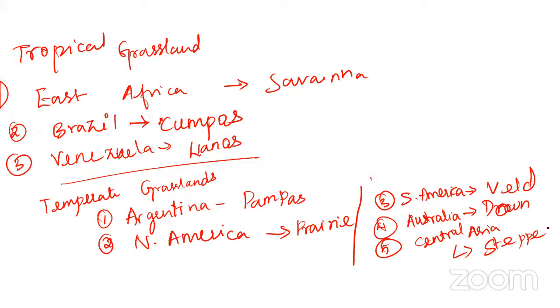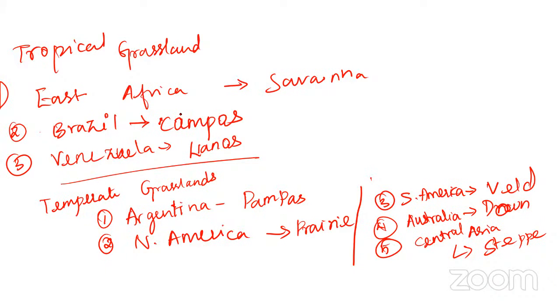will be called as the grassland only, but in different names based on the region they are called. Okay. So when you take East Africa, it is savanna. Brazil, the same type has been there, and it is known as campos. Argentina, we can say it is pampas.